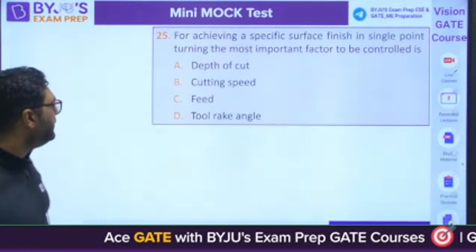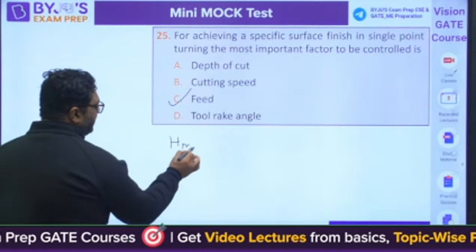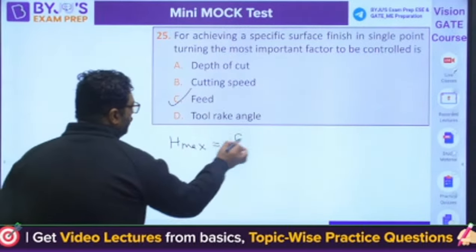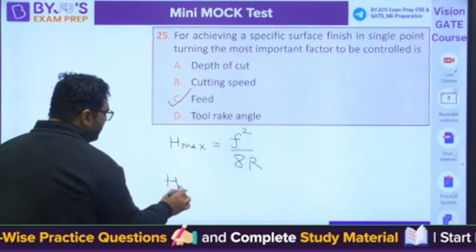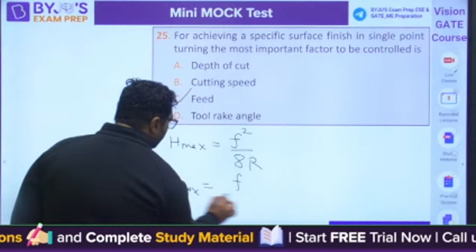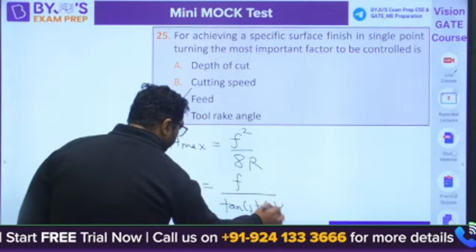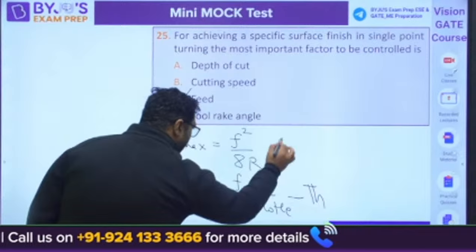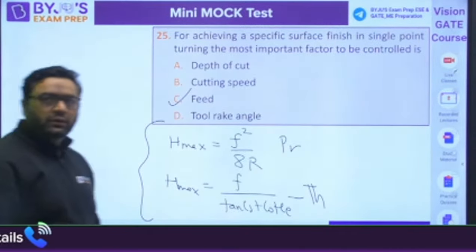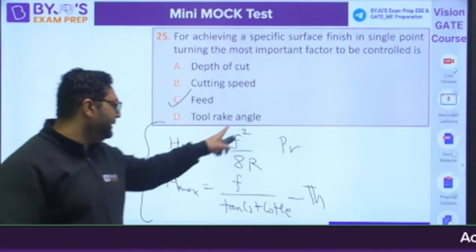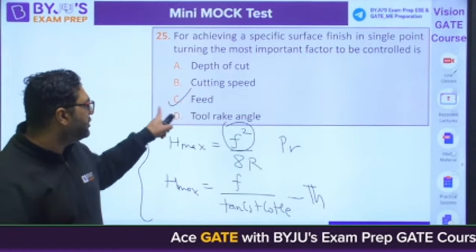Okay, the question is about the feed, because you know the H maximum practically comes out to be F square upon 8R. You also get H max as F divided by tan CS plus cot CE. This is theoretical, this is practical. So the answer is, you can see it is the square of feed, but in none of the formulas do we have depth of cut. So the answer will be feed.